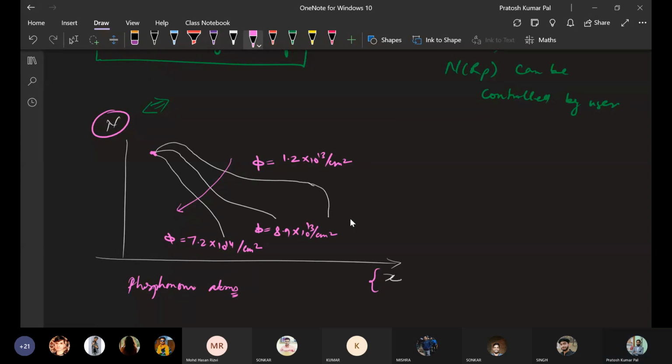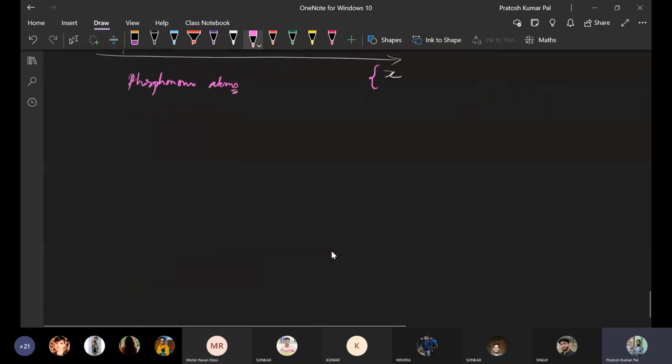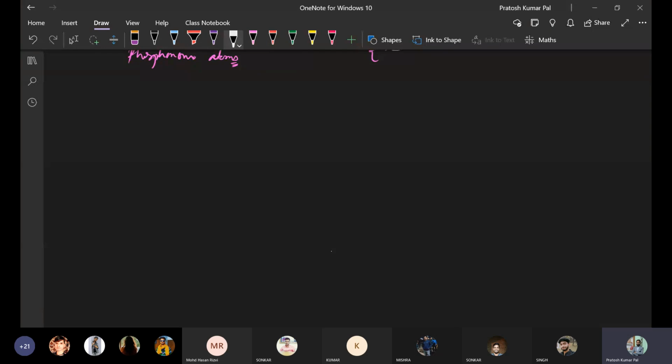Okay. The next we have seen the stopping mechanism. So in that stopping mechanism, we have seen two different stopping mechanisms. That is nuclear stopping, and one is electronic stopping.